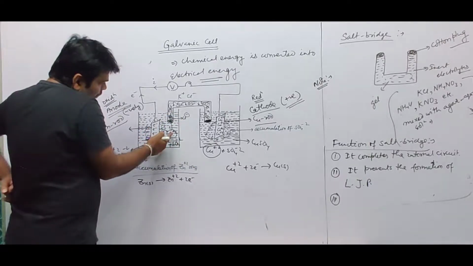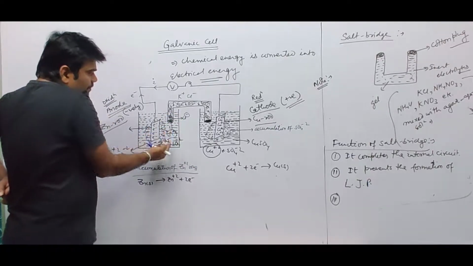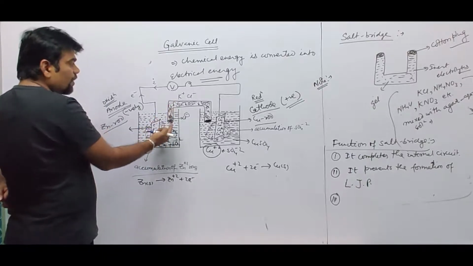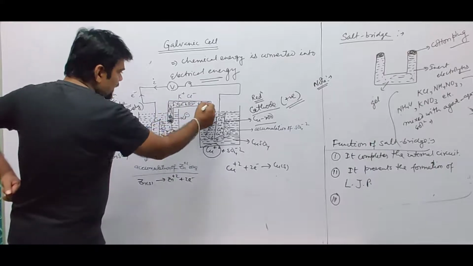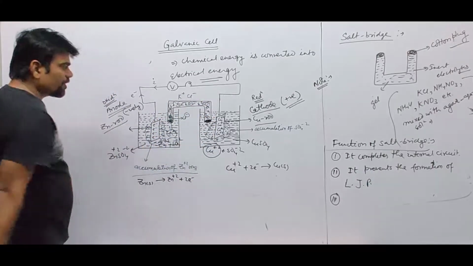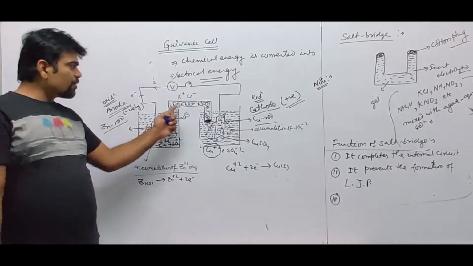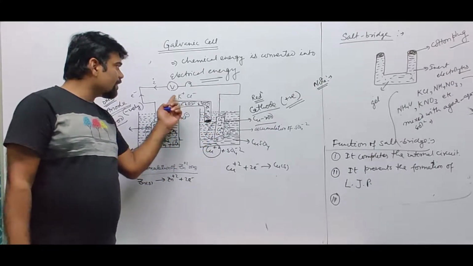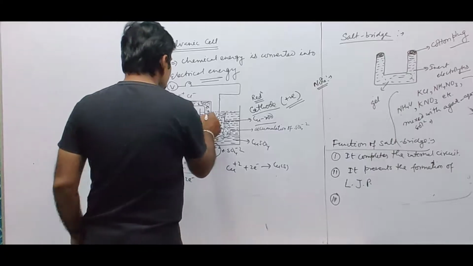So zinc ions get diffused through the salt bridge, and zinc ions go to this place. When zinc ions move towards this side, at this place there is accumulation of sulfate ions, so K plus will come to this place.